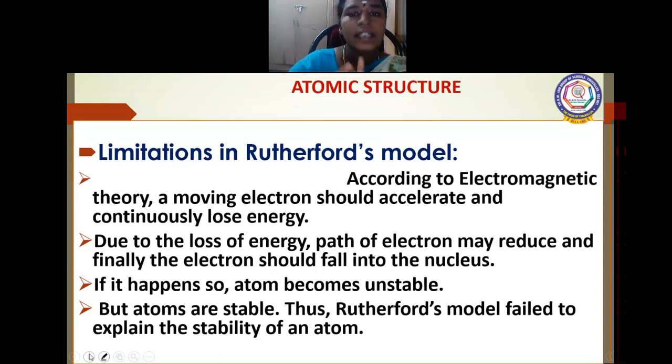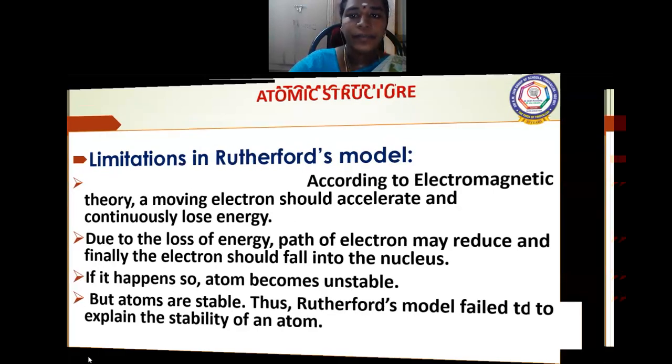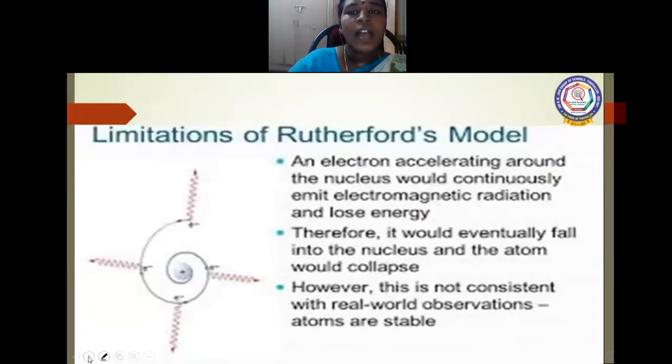According to the electromagnetic theory, the electrons will rotate. When it rotates, it automatically loses energy. But atoms are very stable. An electron accelerating around the nucleus would continuously emit electromagnetic radiation and lose energy. You can see this diagram here. And therefore, it could eventually fall into the nucleus and the atom would collapse. But the atoms are stable.